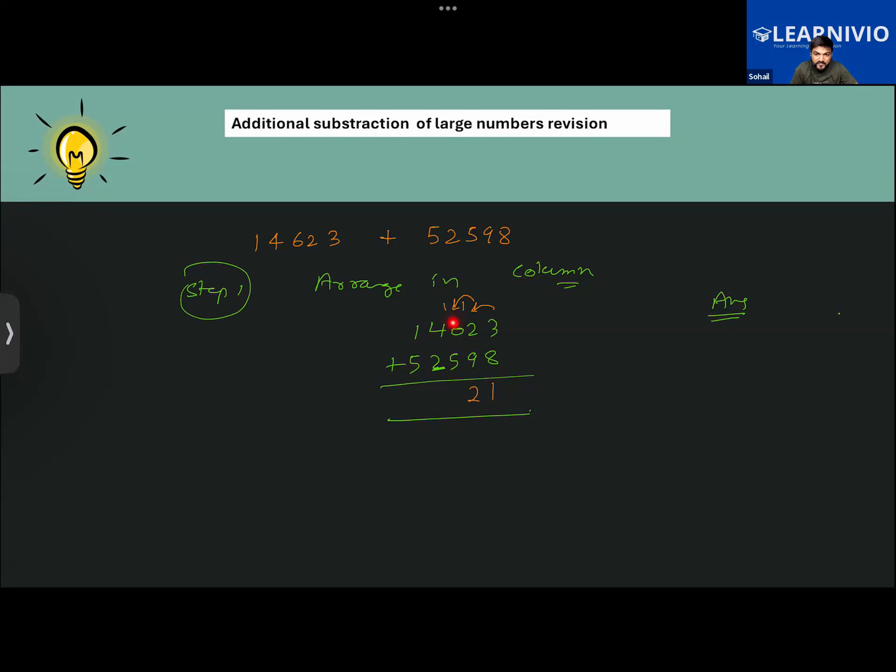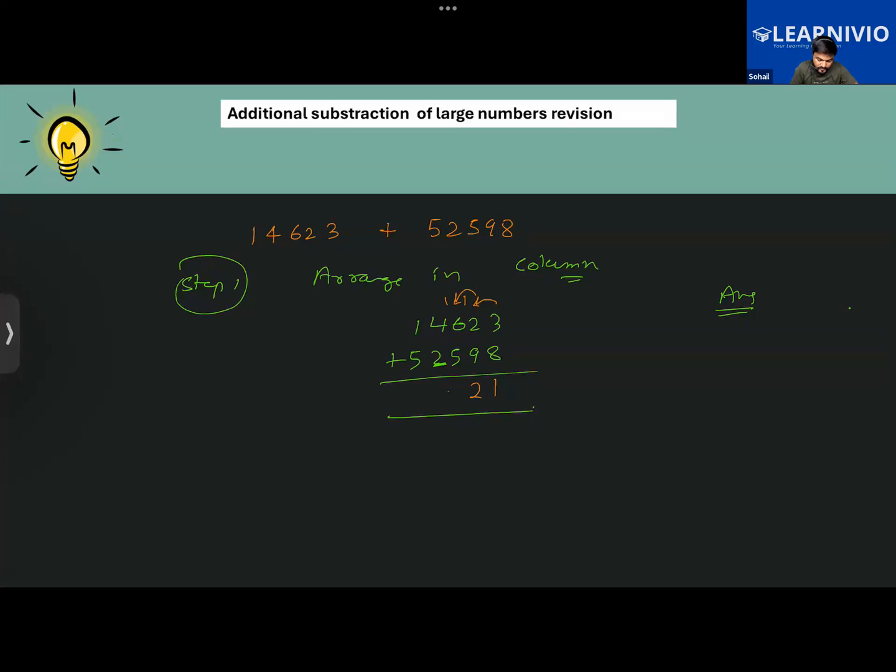7 plus 5 will be 12. So write down 2, and again 1 will be carried on to the next number. So now it is 4 plus 1, 5. 5 plus 2 is 7. And then simply 5 plus 1 is 6. See, Habib, you need to practice on this.